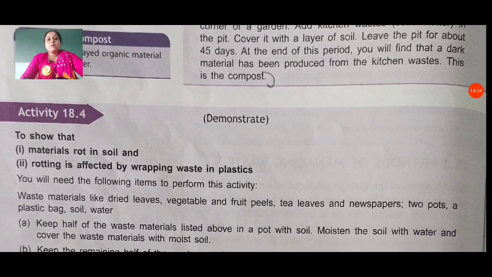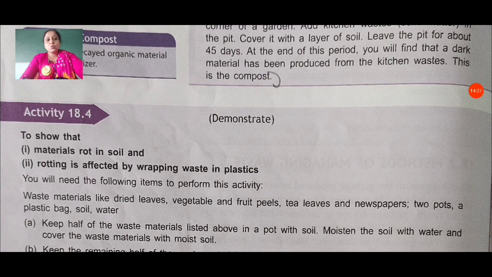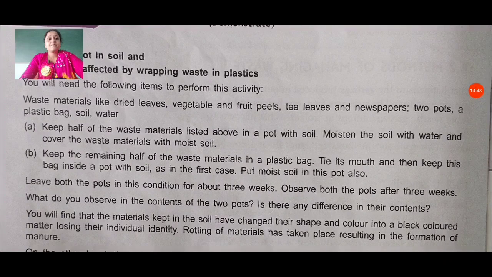Now again we have activity 18.4, to show that materials rot in soil and rotting is affected by wrapping waste in plastics. We all know plastics are very harmful for us. This activity also shows us how dangerous plastic is. We will need the following items: waste materials like dried leaves, vegetable and fruit peels, tea leaves and newspaper, two pots, a plastic bag, soil and water. Now in A, keep half of the waste materials listed above in a pot with soil.